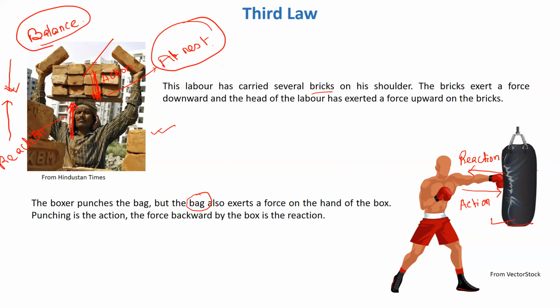But the bag being heavy, it also applies a force back on the hand of this boxer. And so we have a pair of forces, an action and a reaction. So this is how action and reaction occur in pairs.